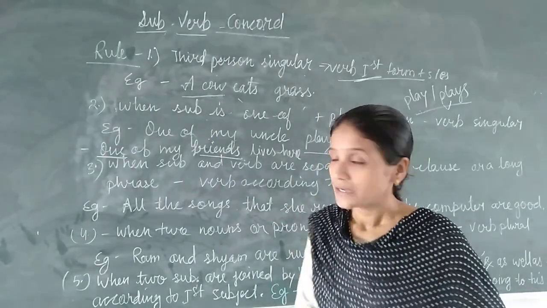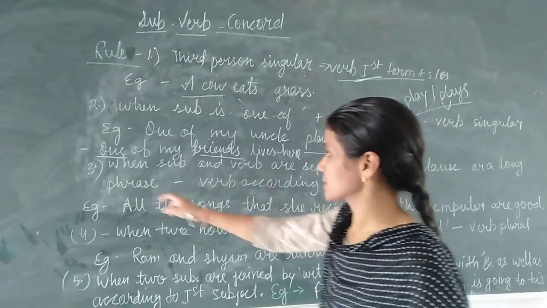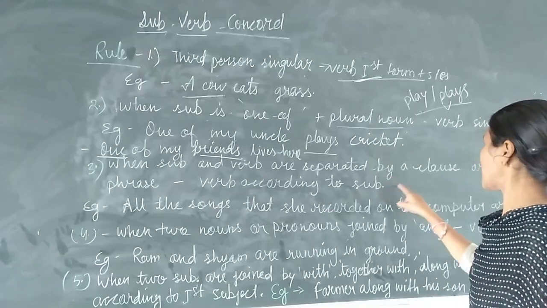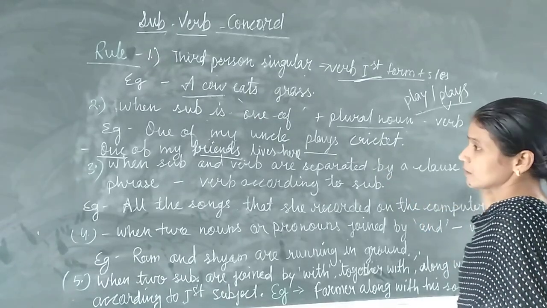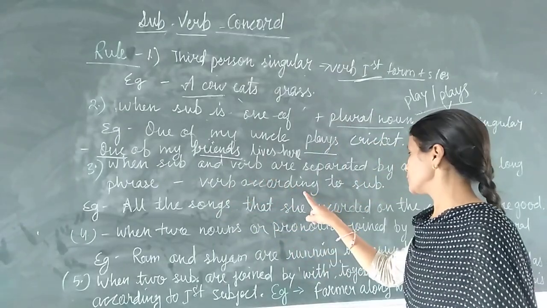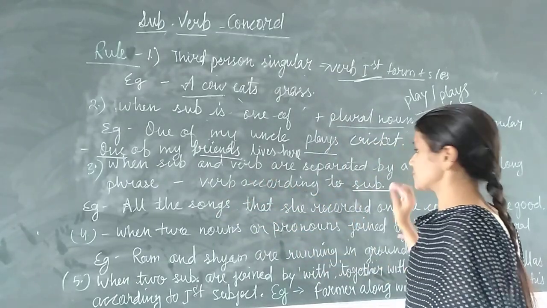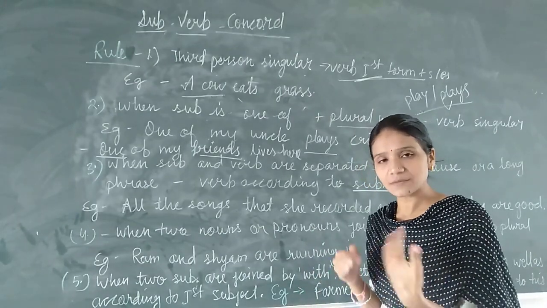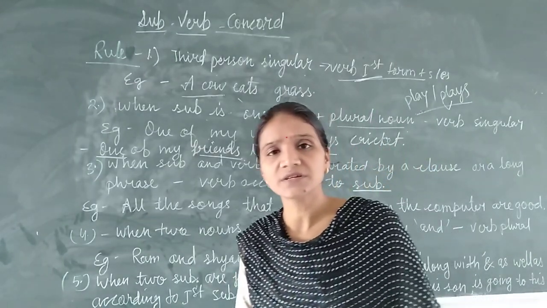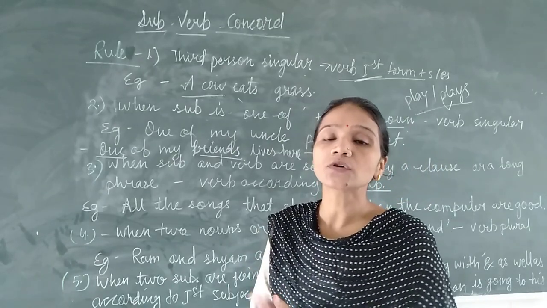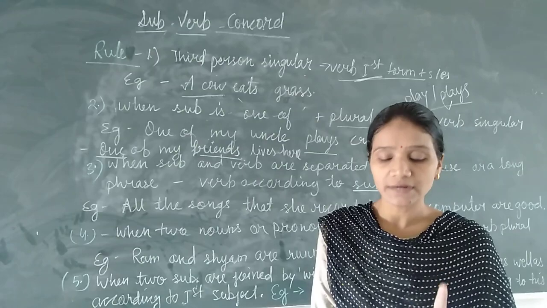Then come to the next rule. Rule number 3: when subject and verb are separated by a clause or a long phrase, the verb will be used according to the subject. When we have a subject and, after this subject, it is joined by a clause or a phrase, we will always use the verb according to our subject.